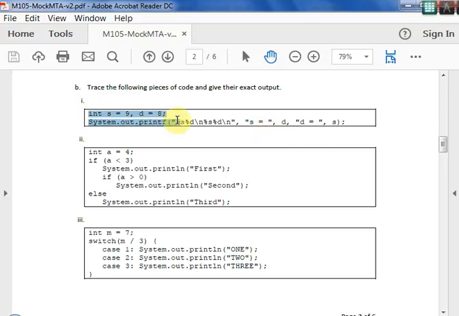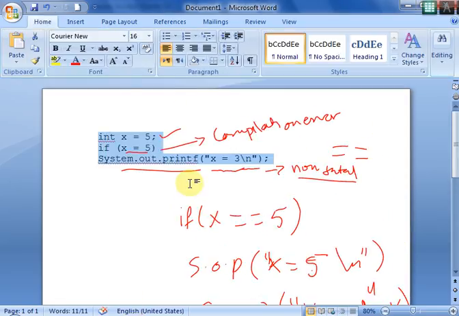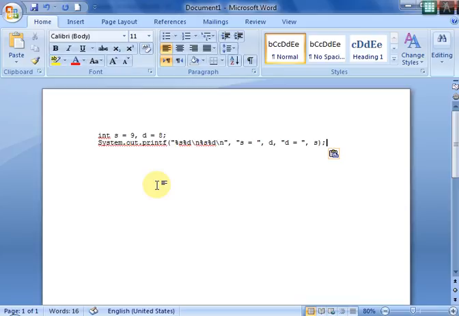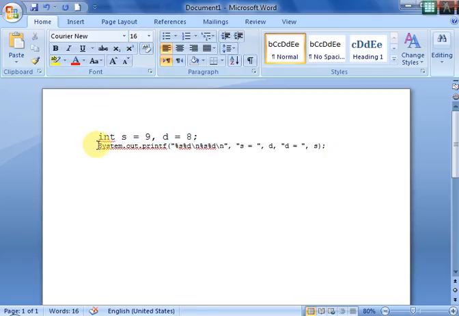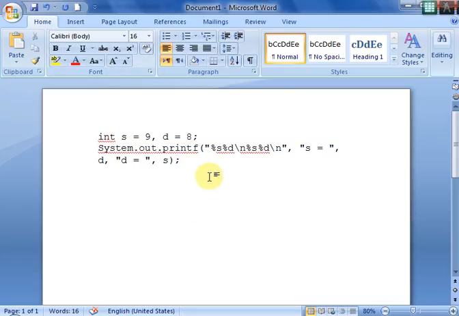So let me take this into the Word file and put it for you. So percentage s is for the string.